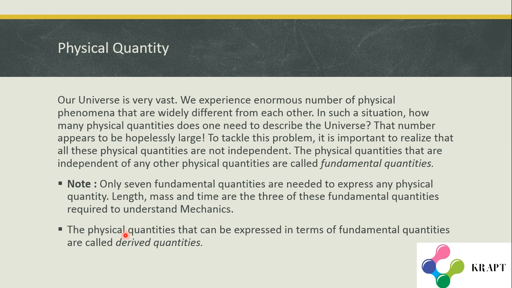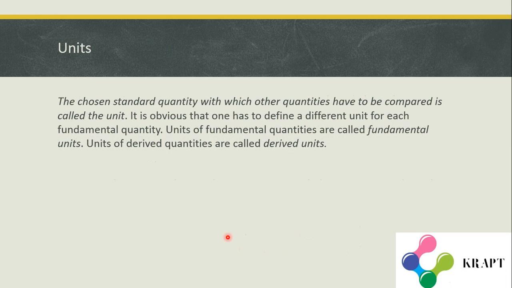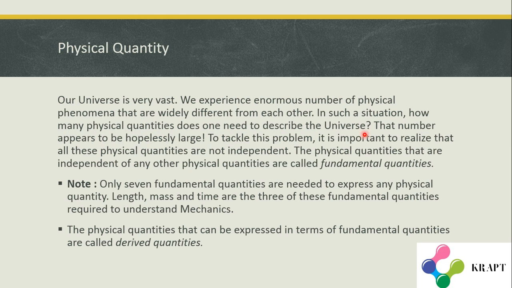The physical quantities that can be expressed in terms of fundamental quantities are called derived quantities. These are like area. Area is length multiplied by length. So it is a derived quantity from length. It depends on length, so if length changes, the area also changes. This is the reason they are called derived quantities, and these are called fundamental quantities.